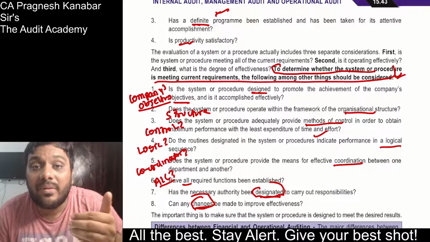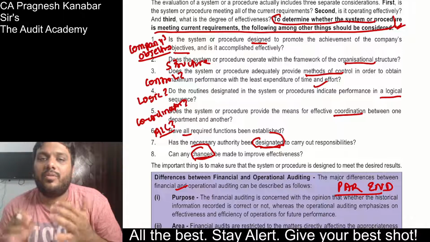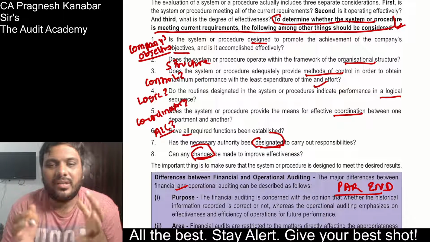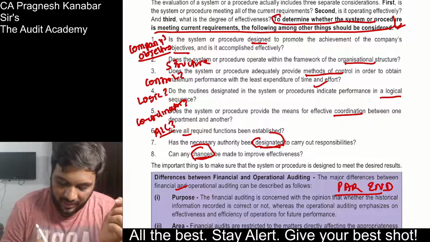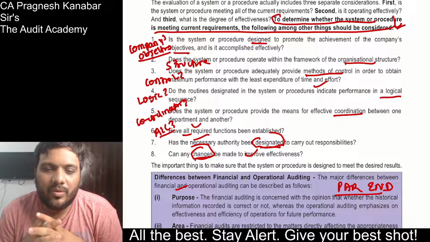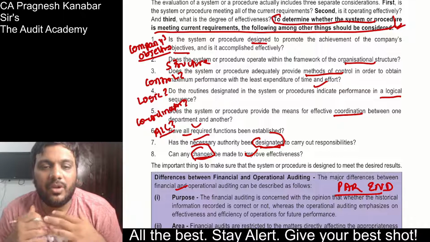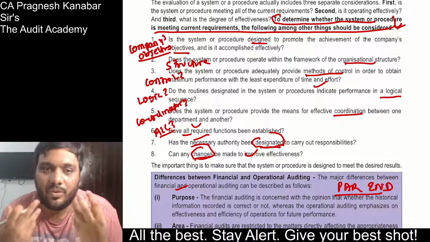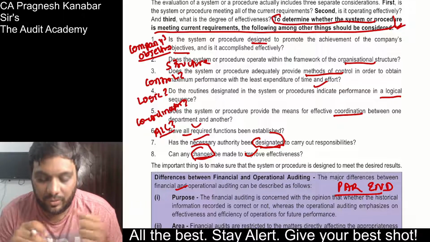When you want to determine whether systems and procedures are meeting the current requirements or not, the points to be considered are: whether it is as per the company's objective, structure, control, logical, relevant, whether coordination can be done, whether everything has been defined properly, and whether changes are required for improvement. So basic stuff, but you can write it on your own. You cannot remember every single line over here, but even if you write 2-3 relevant points, you get those marks. Examiners are searching for students who write relevant points over here.